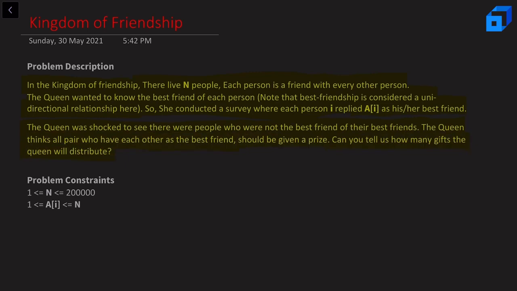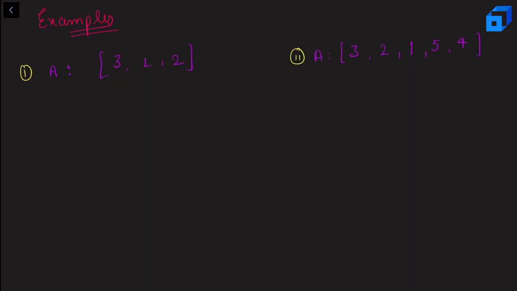The problem constraints are n can vary from 1 to 2 into 10 raised to power 5, and each element in the array will vary from 1 to n. Now let us try to understand this problem statement with some examples. Let us talk about the first example.